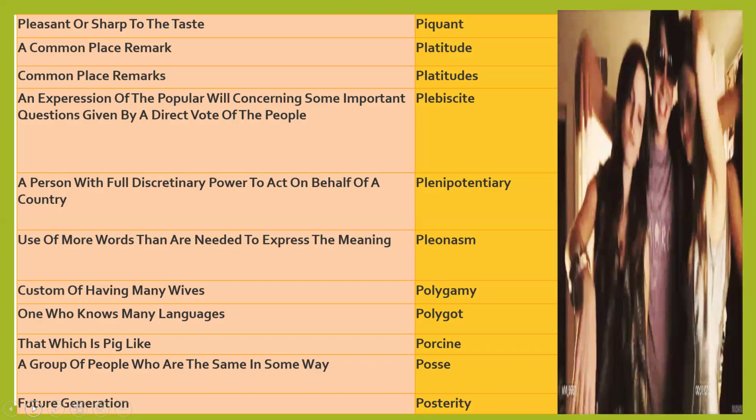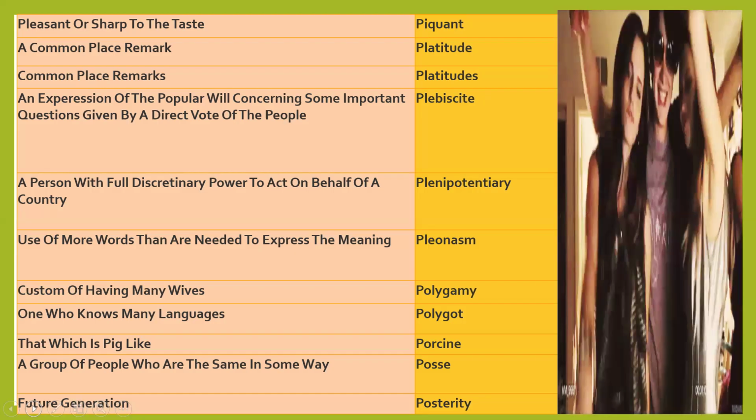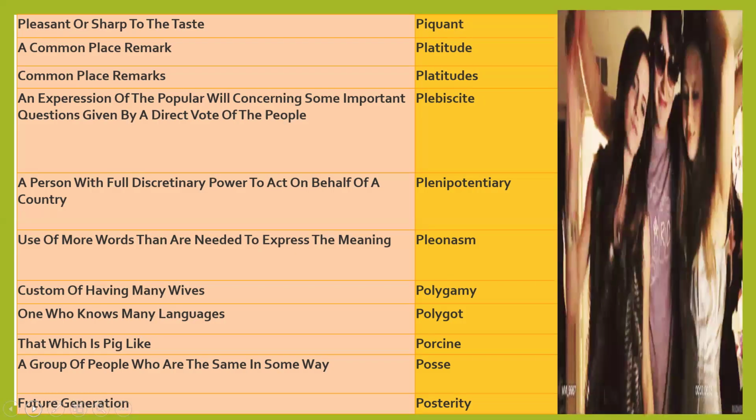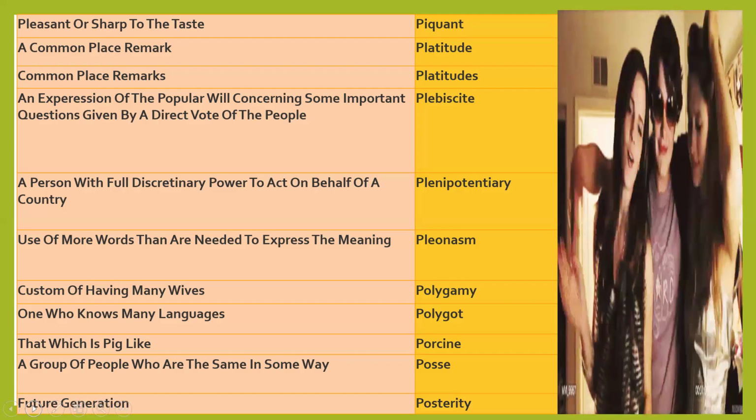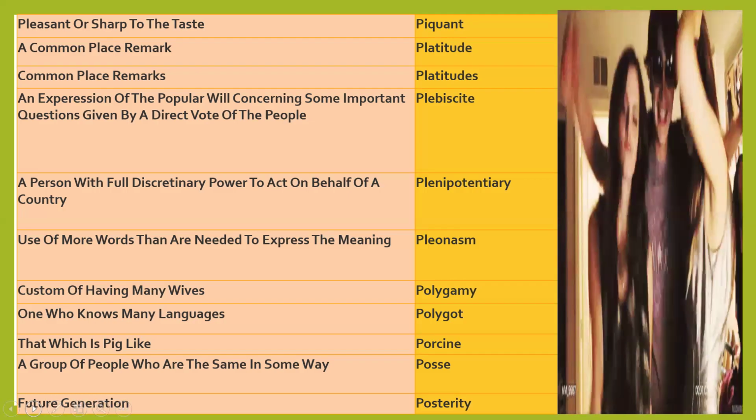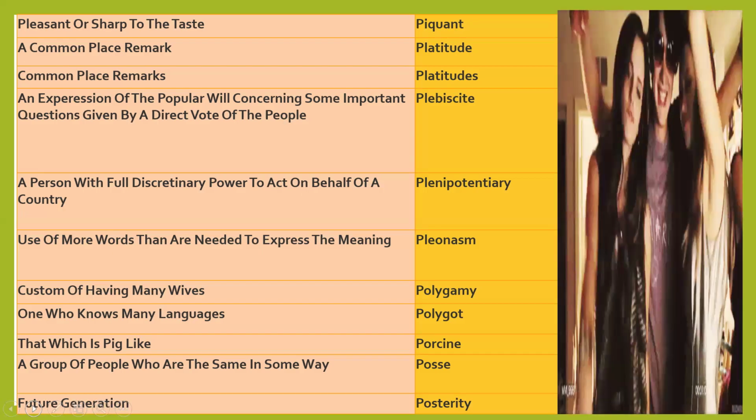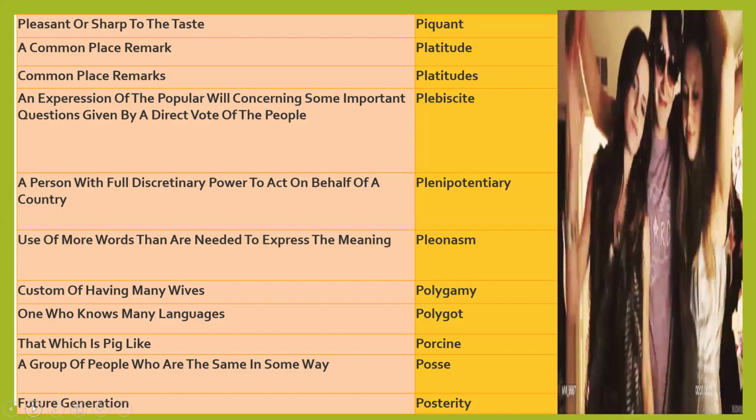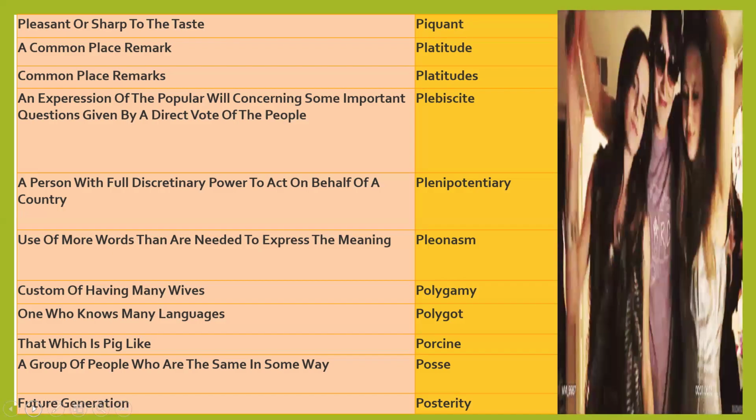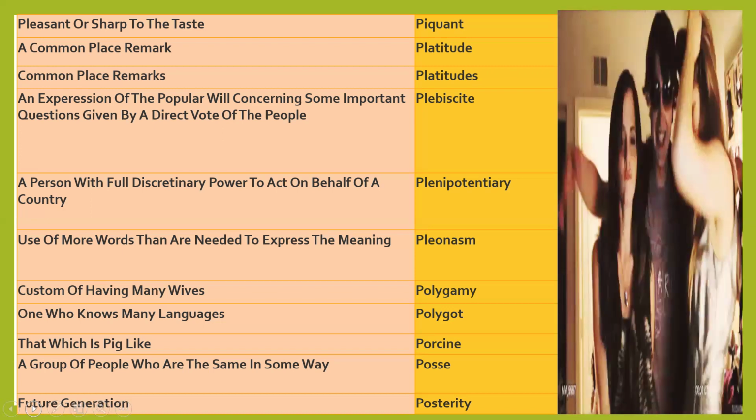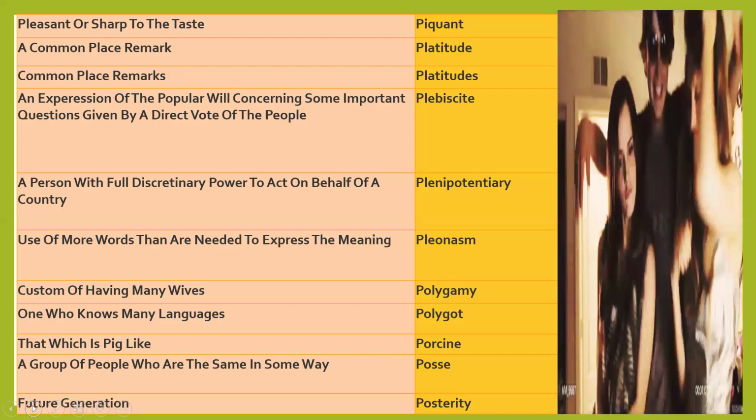Pleonasm means use of more words than are needed to express the meaning. You are using many words to express your sentence, to express your feeling. That is a pleonasm. Polygamy: gamy means marriage and poly means many. So many wives, polygamy. Polyglot, one who knows many languages. Poly means many, glot means language.